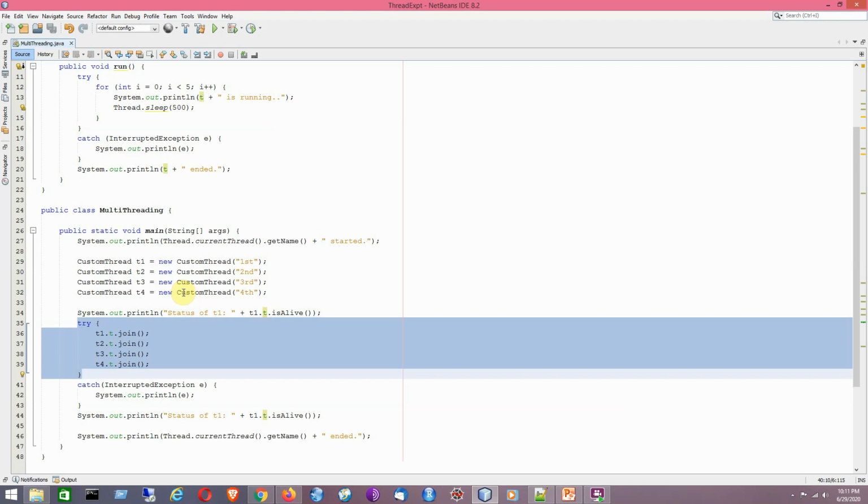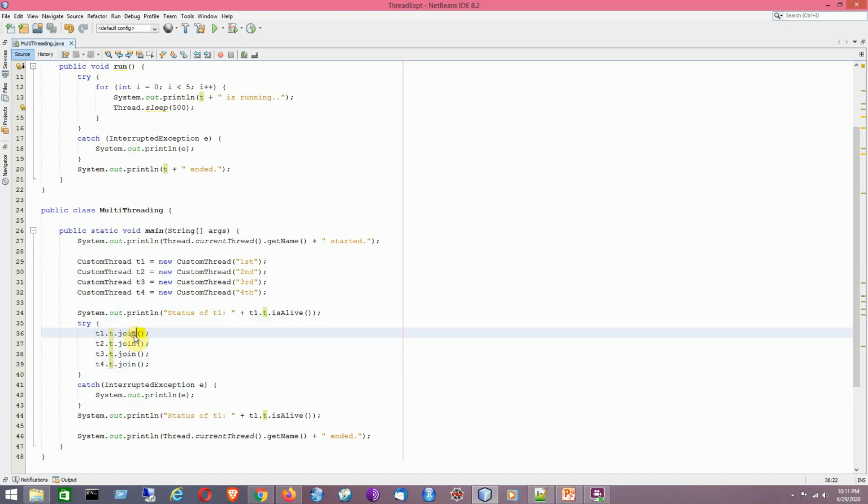I'll make the main thread wait for the other threads to finish. So that is the idea. By using the join method, like t1.t.join, I will try to fulfill my objective. By using this join method, I give a signal to the main thread that you must wait for me before I finish my job. So that is the idea.